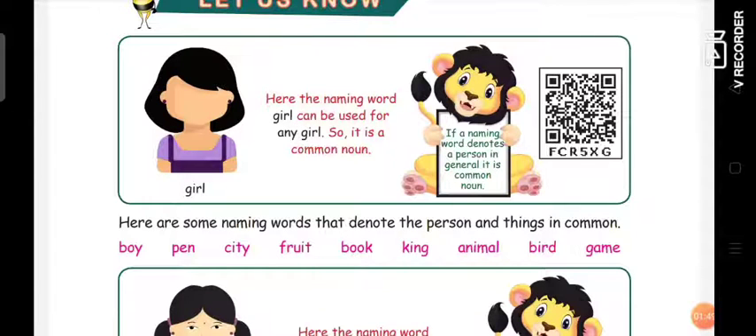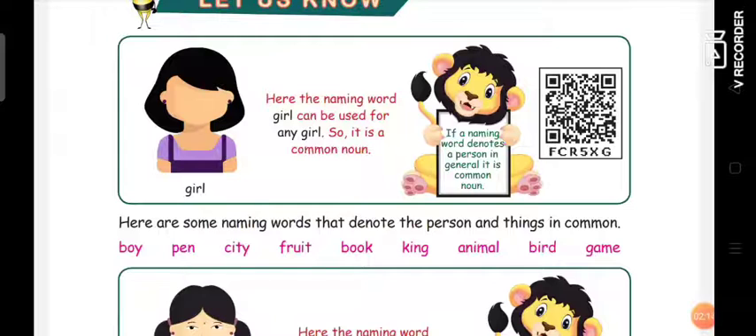Pen. We have many types of pen, but in common we call it a pen. City. There are many cities, but in common we call it a city. Fruit. We have different types of fruits, right? But in common we call it a fruit. Book. We have many books, but in common we call it a book.